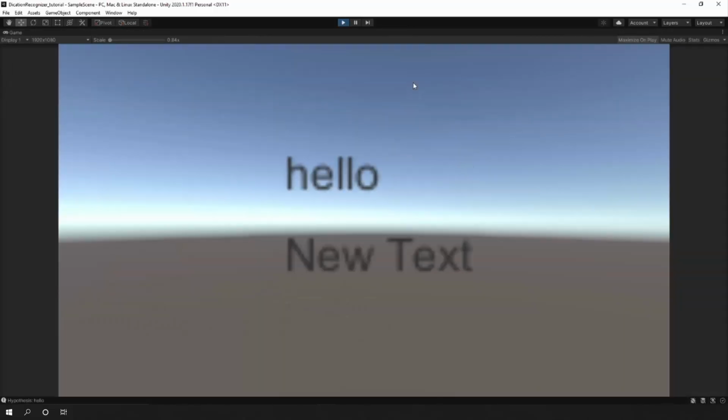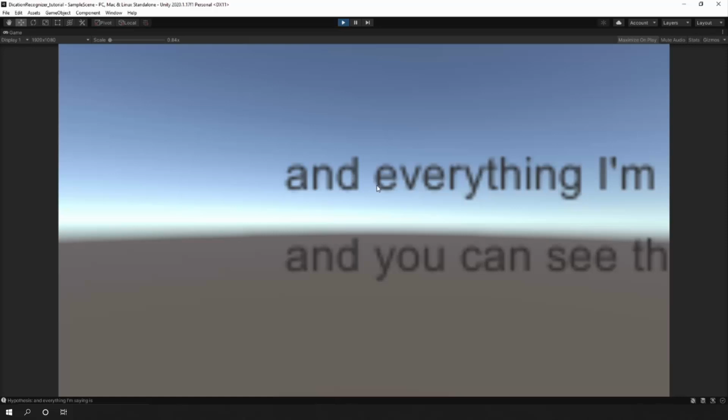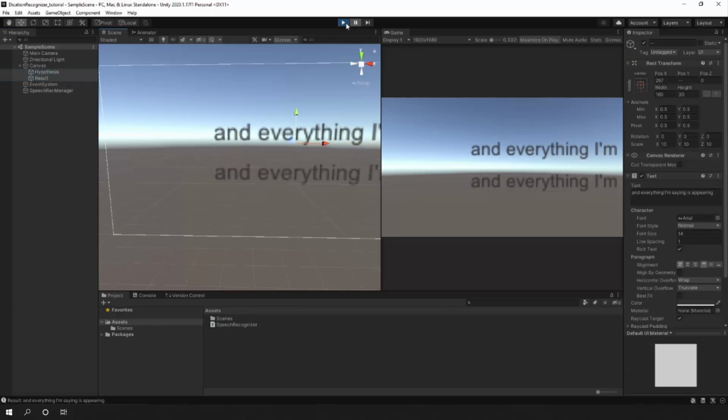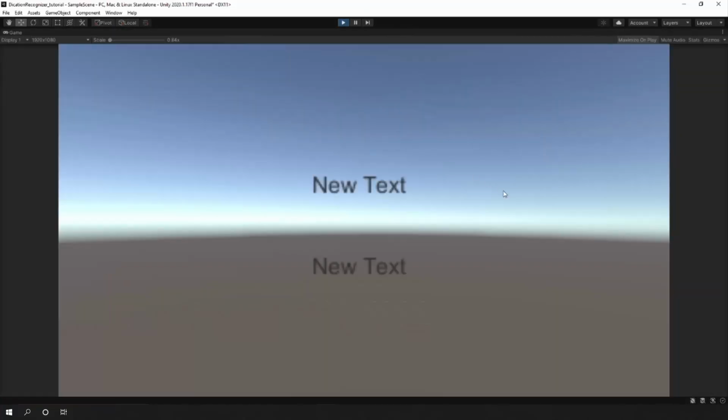Hello. And you can see this was the hypothesis, and everything I'm saying is appearing in the text. It's a little, sorry, I can move this one, I'm going to move it a bit over here, and I think I can change a bit the scale. Okay, let's hit play once again. And as you can see, everything that I'm saying is being written on the screen.